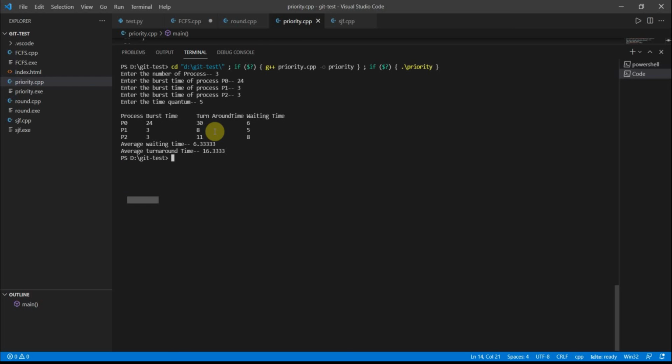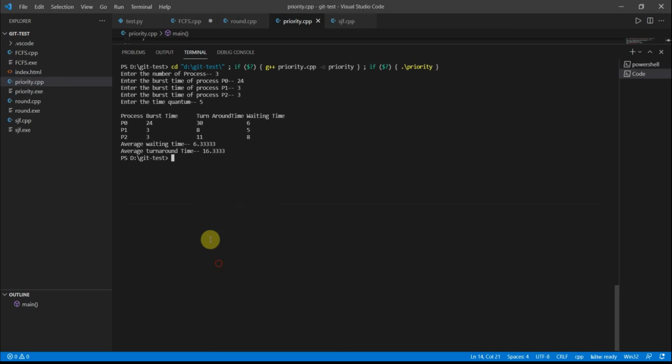Okay, and then this will come to the second product. The second product is having burst time of only 3. Our quantum time is 5, so this 3 is fitting in 5. So product 1 will be finished, and next product 2 also will be finished.